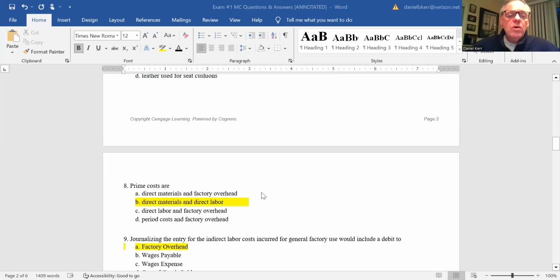Number 8, prime costs. By definition, prime costs are direct material and direct labor. So those first 8 questions had to do with chapter 1.